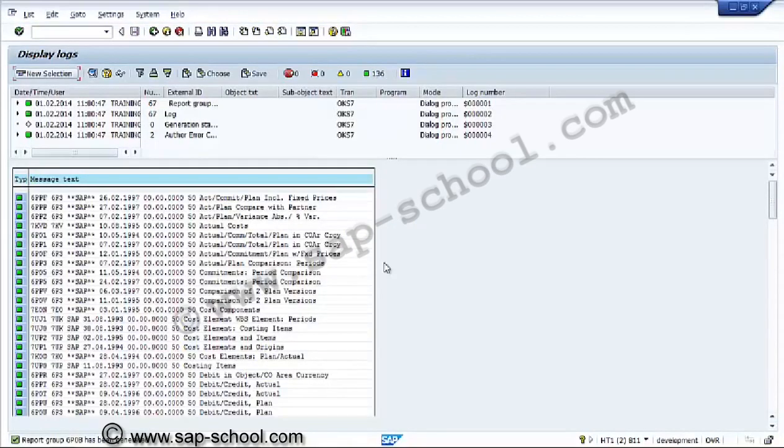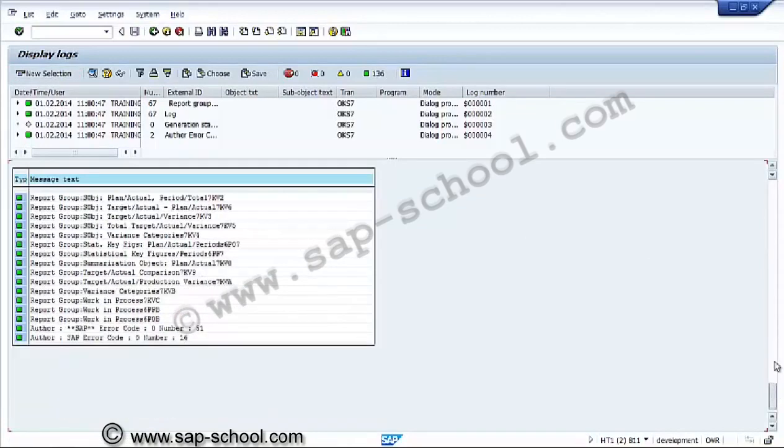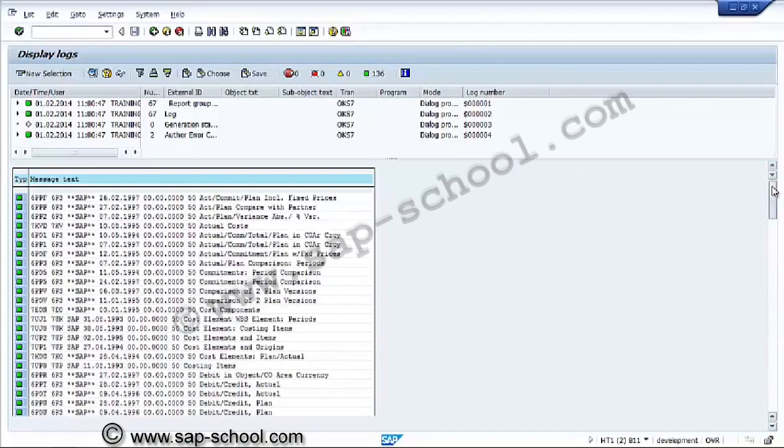Now we can see all the reports have been compiled as we requested. Here we can see error code is 0 for number 51, and error code is 0 for 16. So all report groups are successful over here.